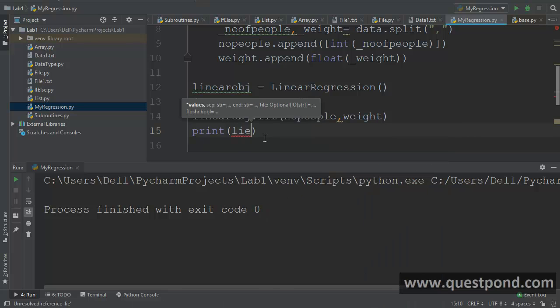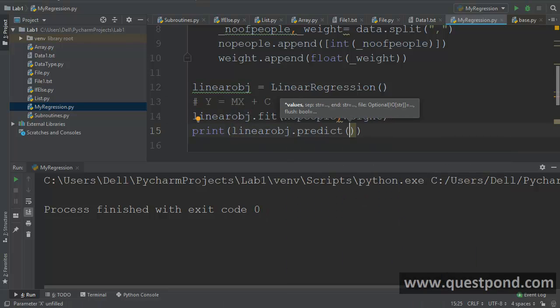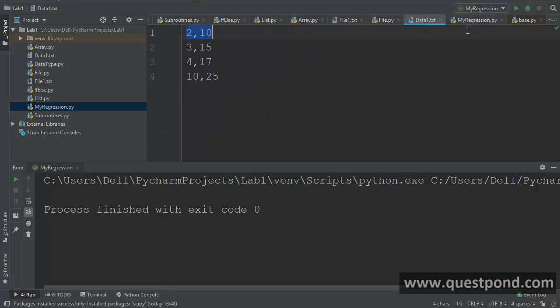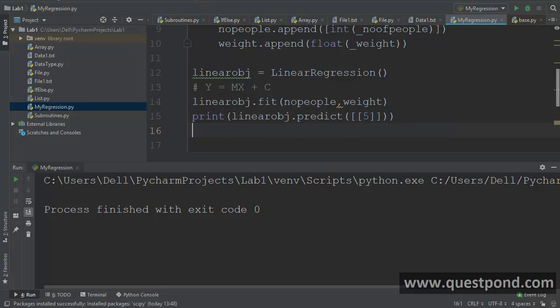So we'll say linear obj dot predict. So go ahead and predict, what will happen for, so we have 10 people. Let us say what will happen for 5 people, right? So if I put 5 people, what will happen? So I'm going to go and put 5 here. You can see here, look at the predict. I'm again using a 2D array. So an array inside an array. So that's the format it wants, right?